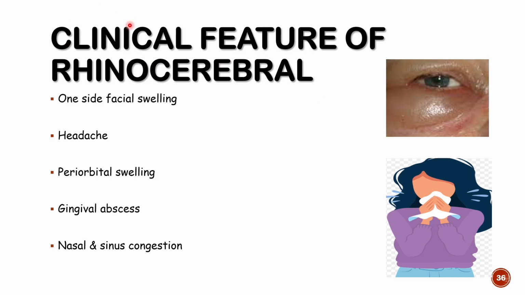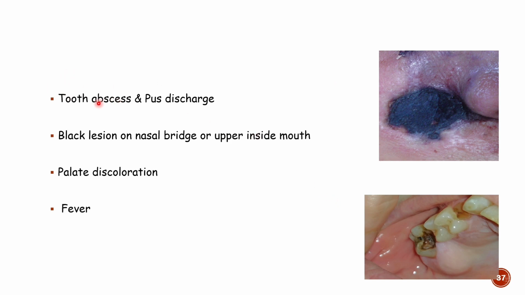So what are the clinical features? The clinical features of mucormycosis depend on the site of involvement. If they involve the sinuses or the periorbital region, then facial swelling is seen. If there is meningitis or CNS infection, then headache can occur. Periorbital swelling can be seen. If the tooth is infected, then gingival abscess can be seen. Nasal and sinus congestion is seen when the upper respiratory tract is involved. Tooth abscess can be seen if the tooth is infected, with pus discharge.